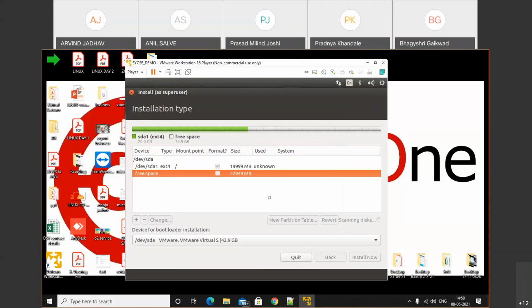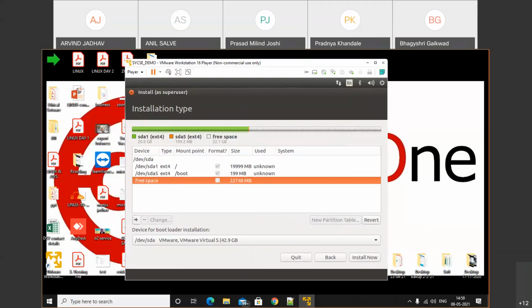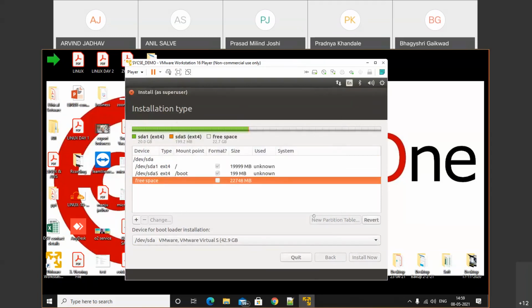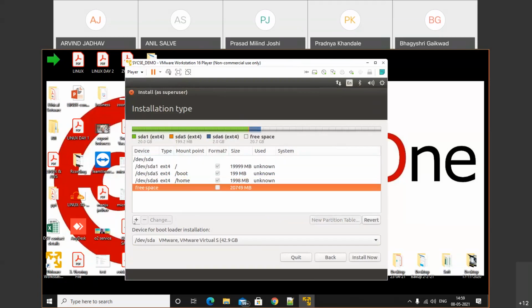When we use the first option, erase disk, it is created automatically. Make a note of that. Again plus. Here we specify 1000 for the home directory, /home, and OK. Done. Click on that empty space, click on plus.